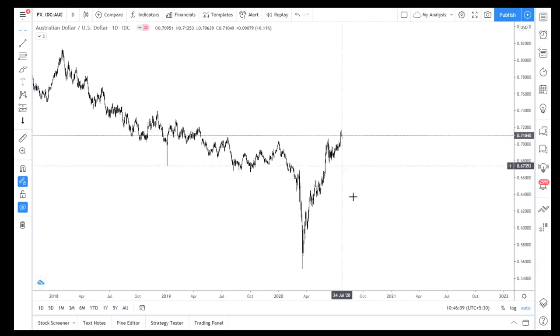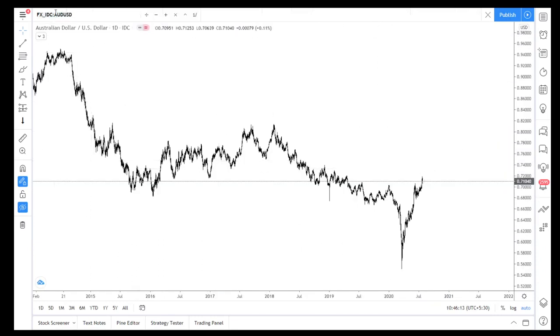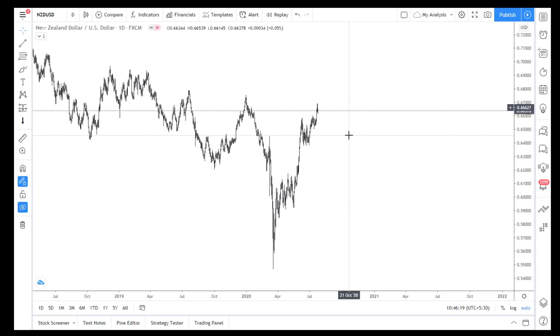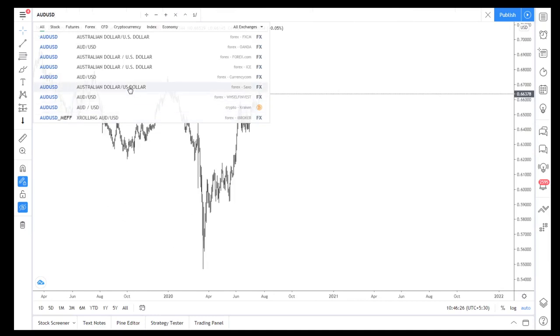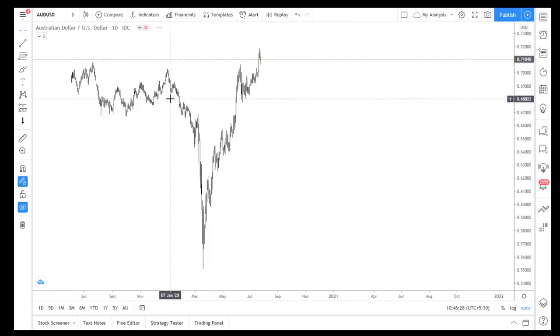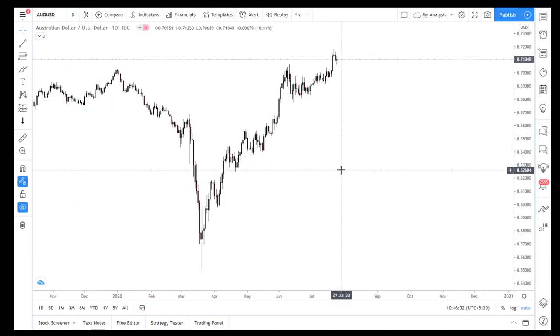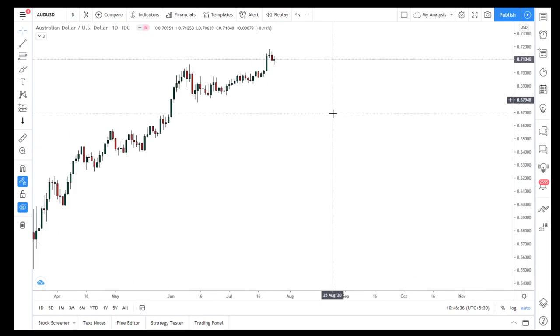So let's see how it will happen here, and we will go on to New Zealand. So that is also where I exactly caught the top as of now. And one thing, see, in the daily also it is looking bearish here.